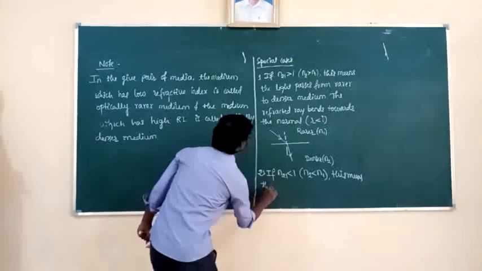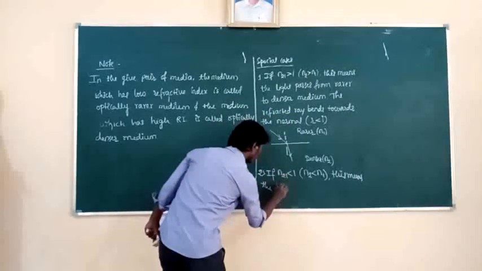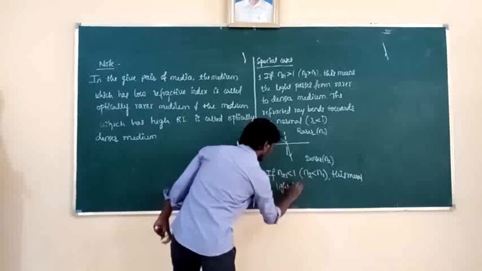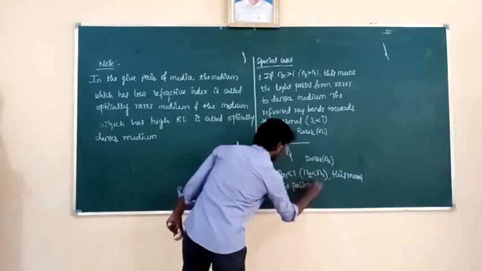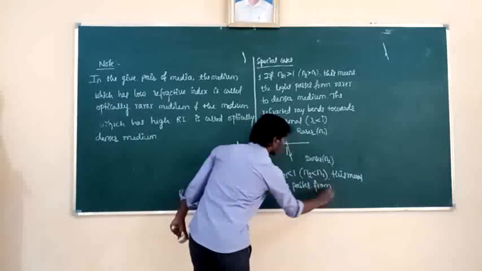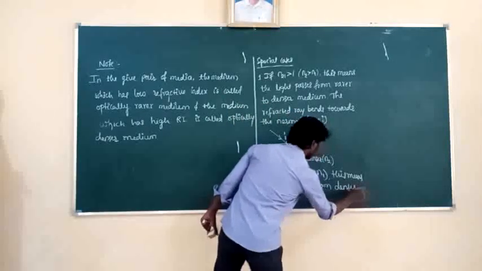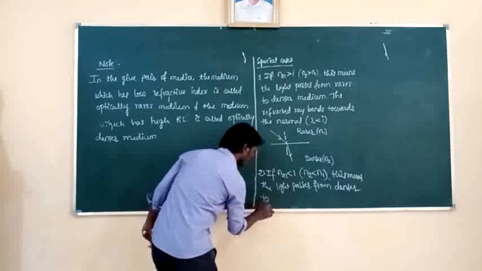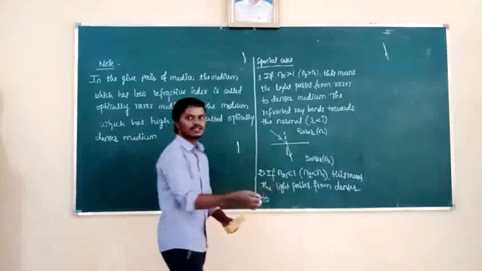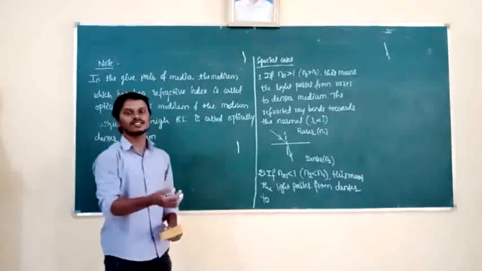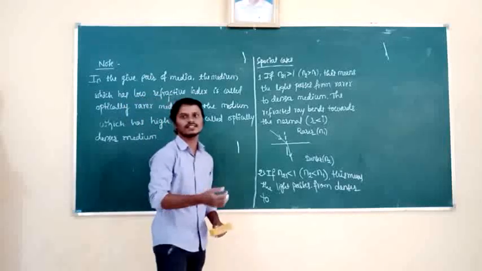This means the light travels from denser to rarer. The first medium having high refractive index means the first medium is denser, so the incident ray is in the denser medium.